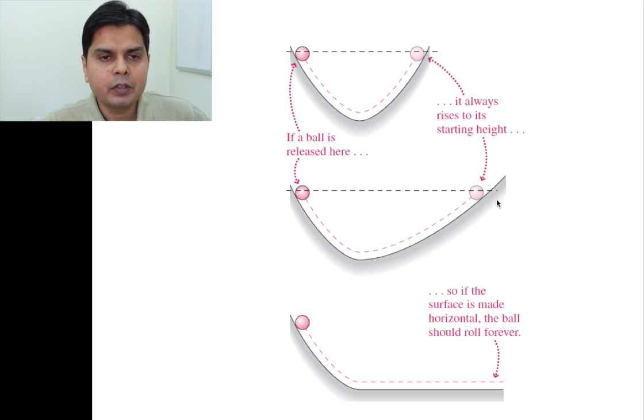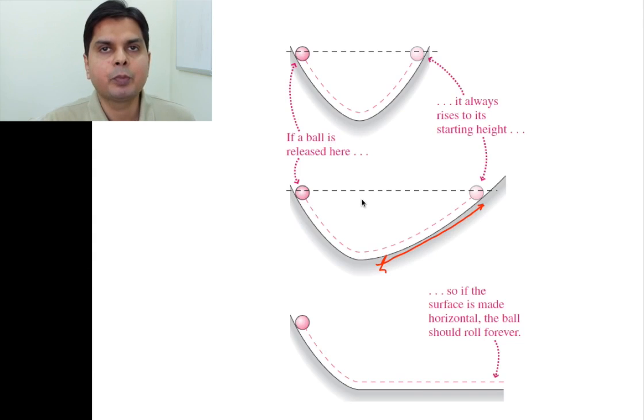So when this surface or this curve was made less steep, in order to reach the same height, the ball had to cover a greater distance this side. Why will it have to cover a greater distance? Because now this curve is less steep. So Galileo propounded that if I make this curve or this surface or this track completely horizontal, then this ball will keep on moving, because in order to reach this height it will have to cover infinite distance. Ultimately it will not reach that height, but it will keep on moving.